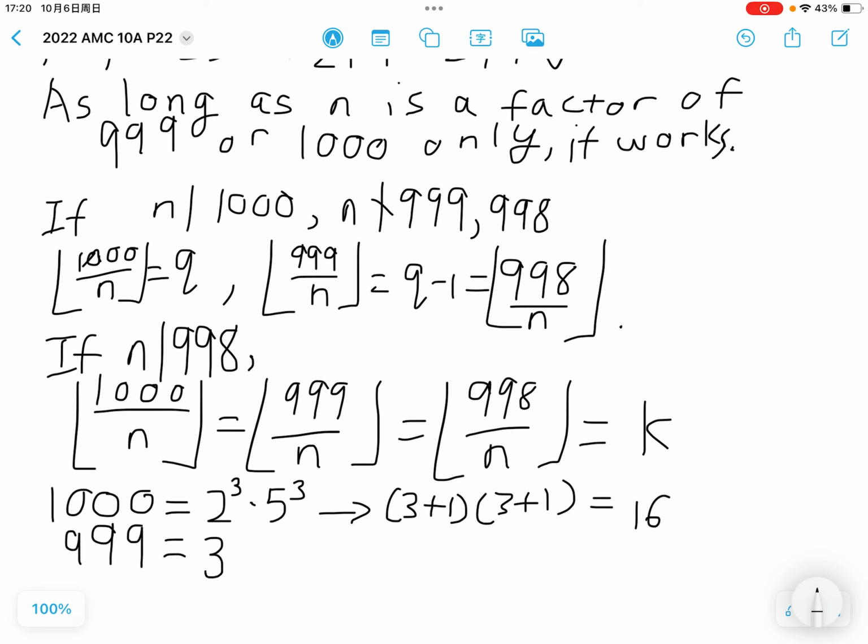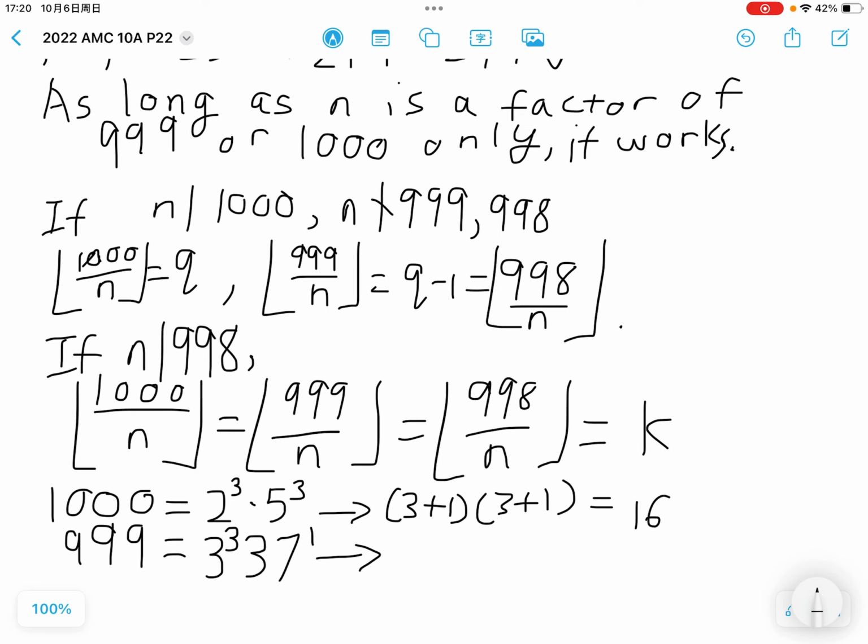Well, 999 is 3 to the power of 3 times 37, since 999 divided by 27 is 37.